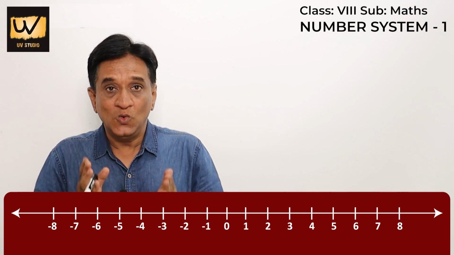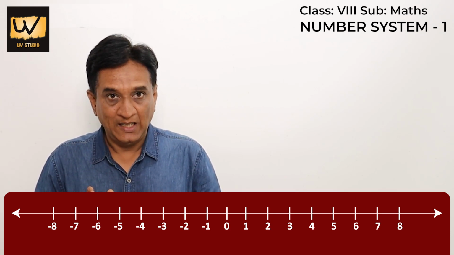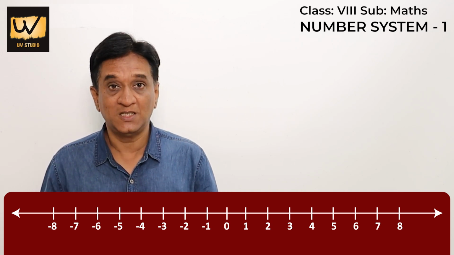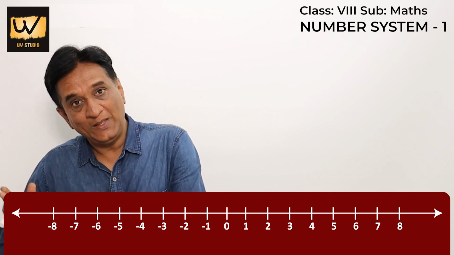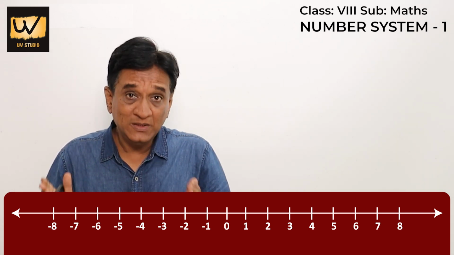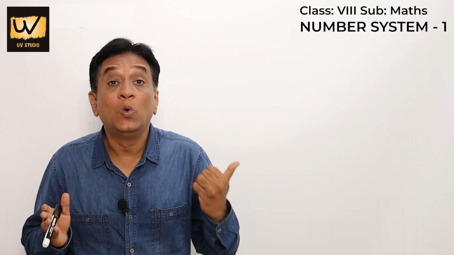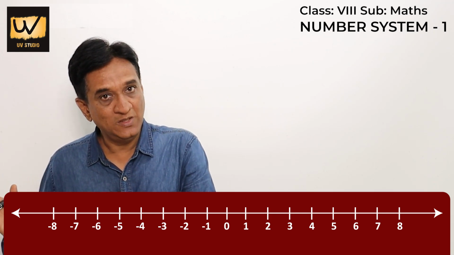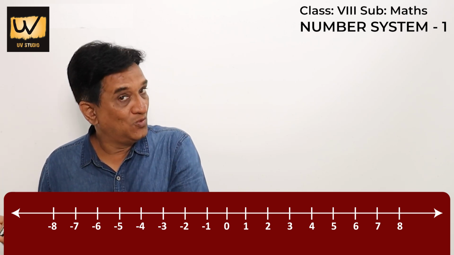Countable numbers. When you stand at 0, imagine you are standing at 0 on the number line. Is 0 a countable number? Can you count 0? Show me 0 persons. You cannot count. But with 0, when you take all the natural numbers 1, 2, 3, 4 up to infinity with 0 together as a set, they are called whole numbers. So natural numbers are 1, 2, 3, 4 onwards, and whole numbers are 0, 1, 2, 3, 4 onwards.